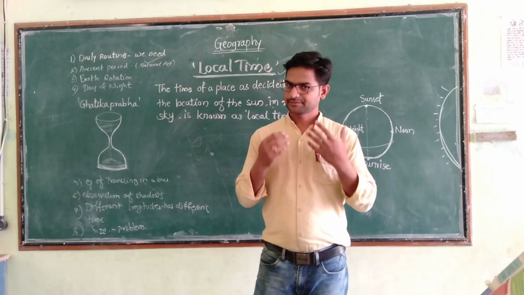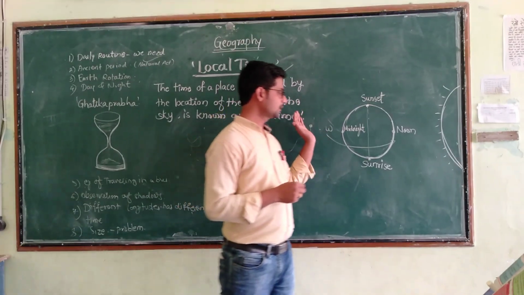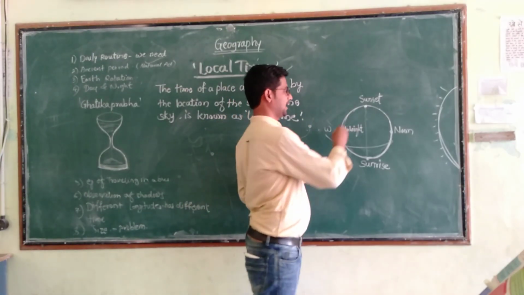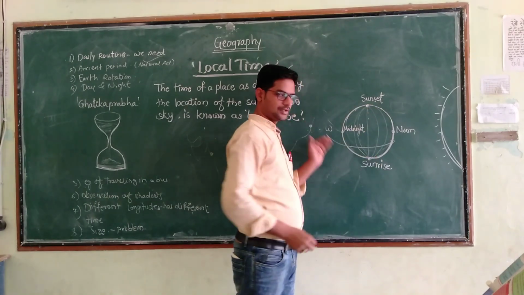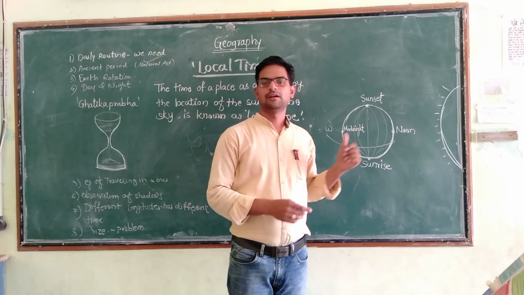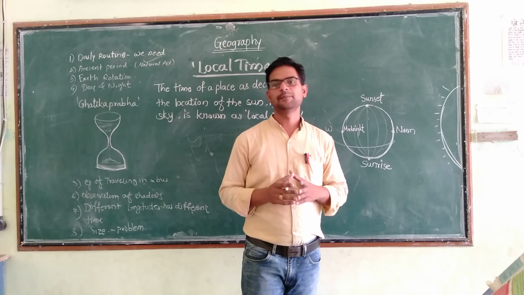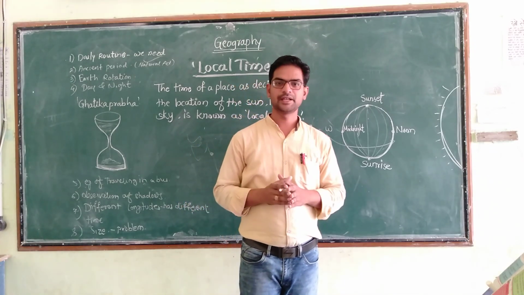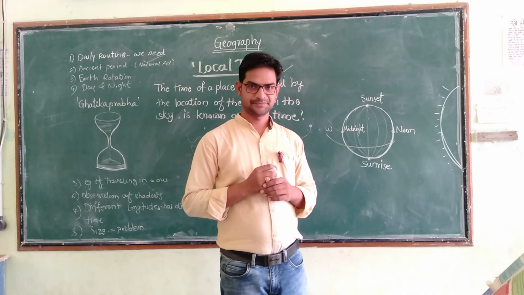Just like I told you, our earth rotates from west to east, and there are some imaginary lines on the earth's surface. The lines that run from north to south are called longitudes. These are the most important to see the time of a place, because on each longitude we can experience a different time.